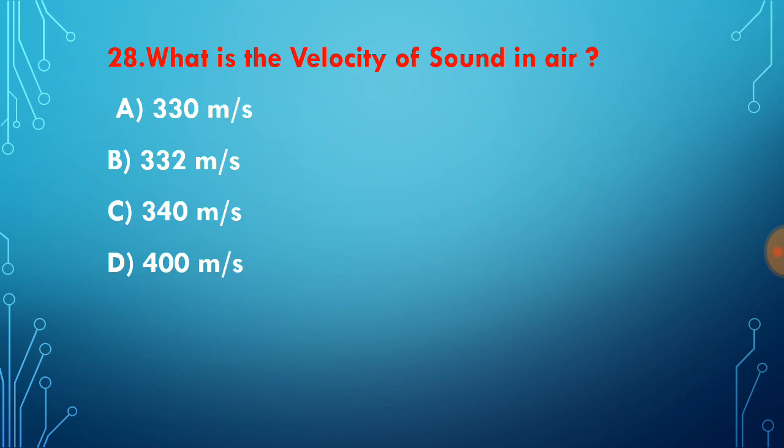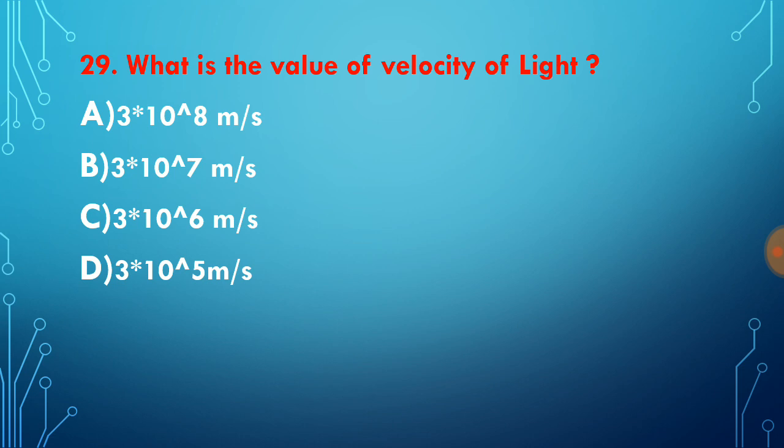Question number 28. What is the value of velocity of sound in air? Its value is 332 meter per second. In some cases we can use 330. In some cases they can give 340 as well, but in this type of question our answer is 332 meter per second. What is the value of velocity of light? This is 3 into 10 to the power 8 meter per second.